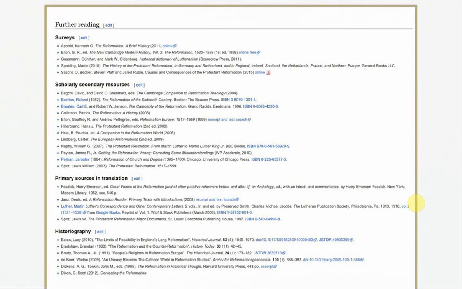So just in review, the 2 instances in which it is okay to use Wikipedia are firstly if you have no idea about a subject and you just want a quick overview so that you can get some keywords and just have a general idea to then move on to find some trustworthy and credible resources to do your research. And secondly, if you just want to scroll down to the very bottom of the page and find some references that you might use to do some further research.